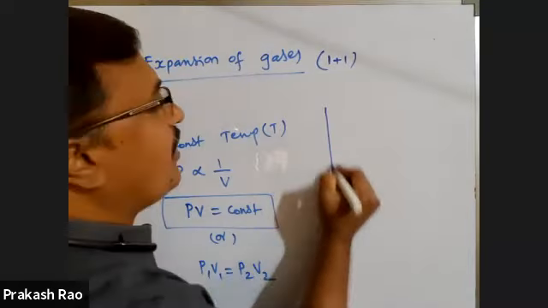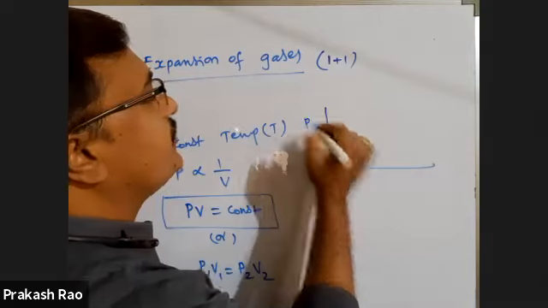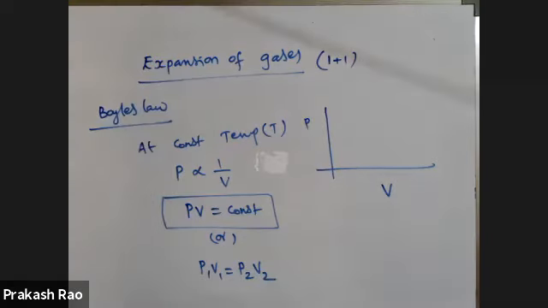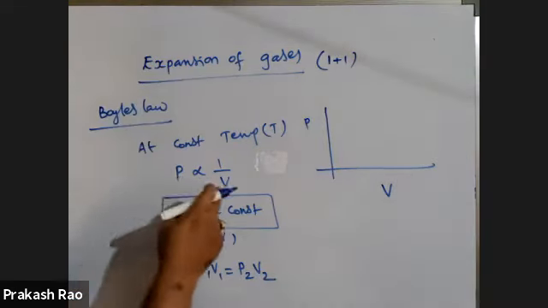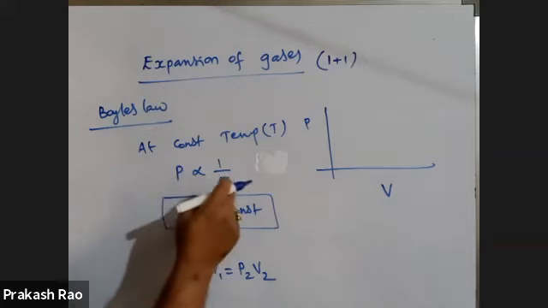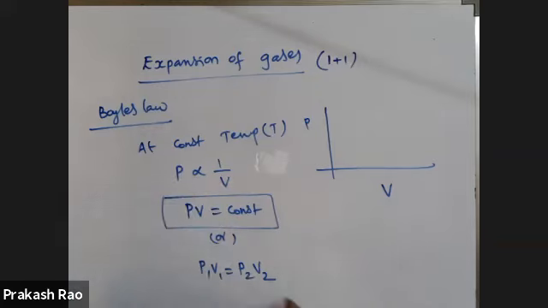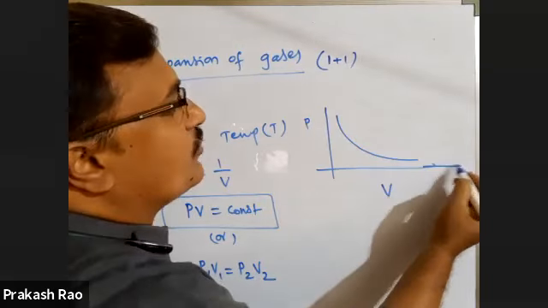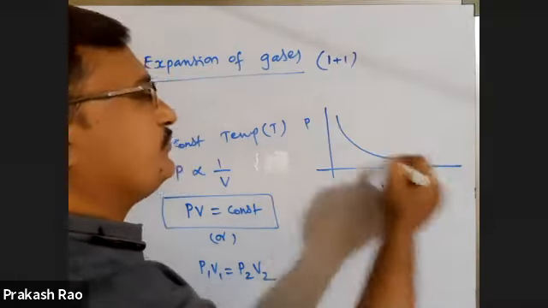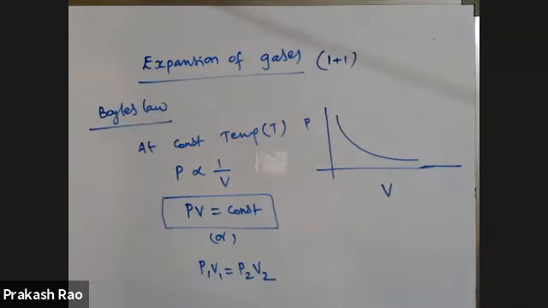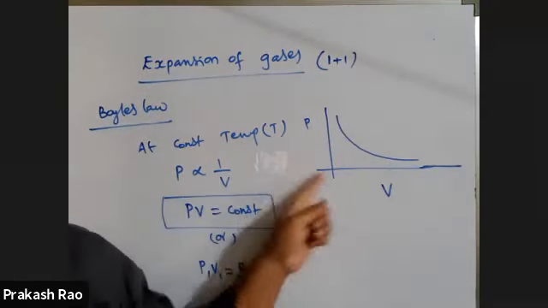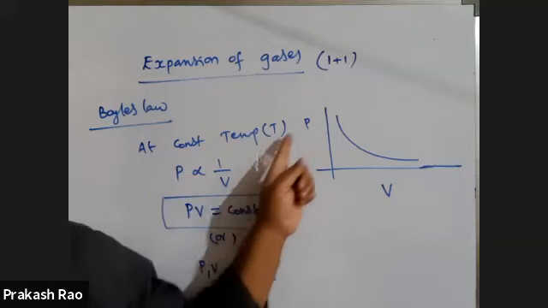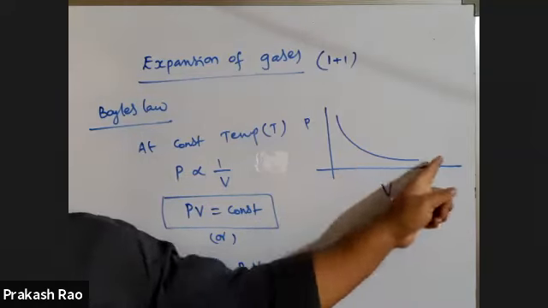If you plot a graph between P and V, what is the shape of the graph? How are P and V related? They are inversely proportional. So therefore you will get a graph like this. Not only here, everywhere. If you draw the graph between any two physical quantities which are inversely proportional to one another, you will get a graph like this.